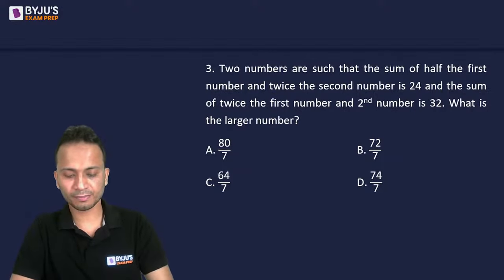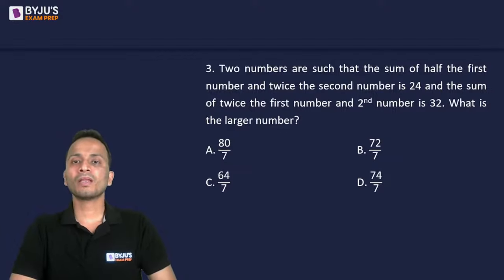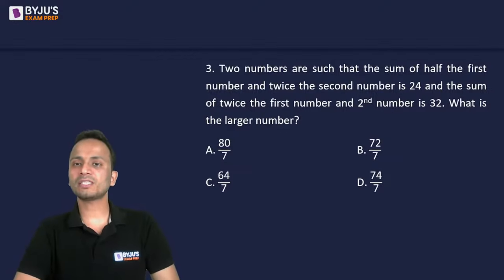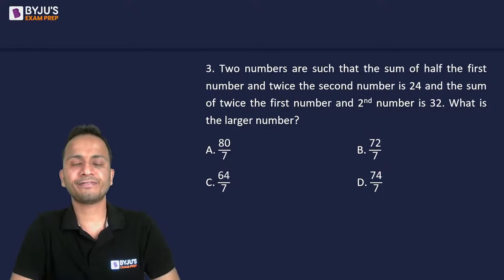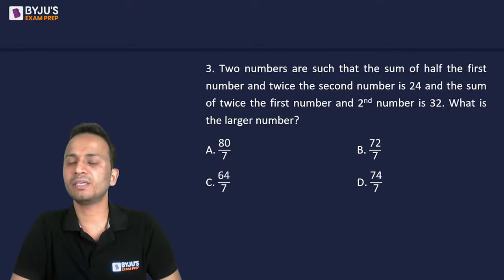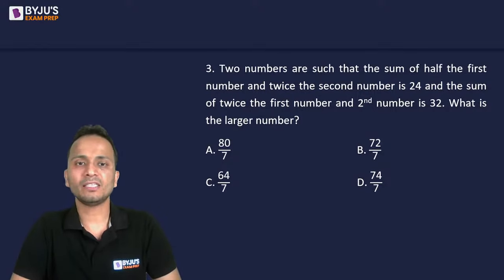Hello, Ishank. Two numbers are such that the sum of half the first number and twice the second number is 24. And the sum of twice the first number and second number is 32. You will have to find out the value of the larger number.